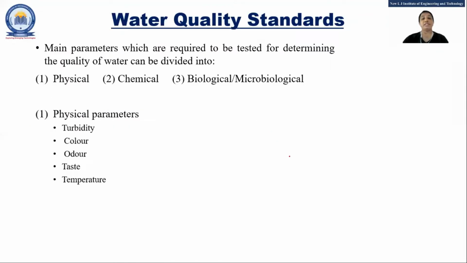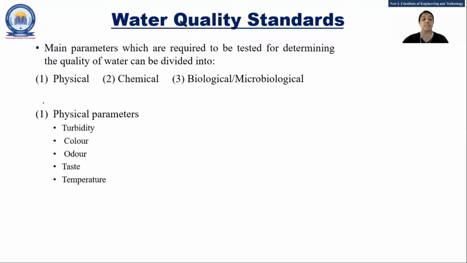Yes. Then we have seen the quality standards, right? The quality standard depends upon the use, in which way we are going to use the water. It can be used by humans for drinking, or for industry, or for irrigation, or in a power plant. So that depends upon what you are going to use the water for. If it is to be used for drinking, then the quality of the water should be very high. If it will be used for irrigation, then some lower quality water is fine, right?